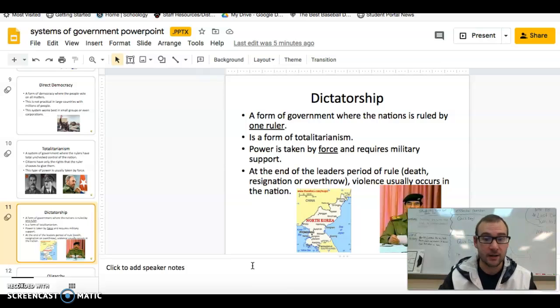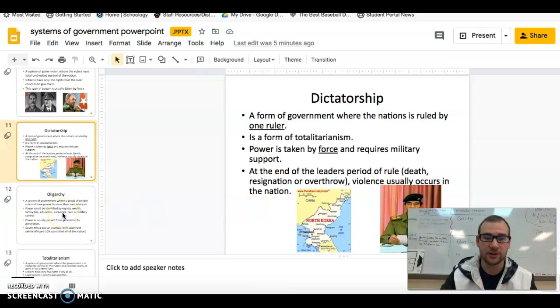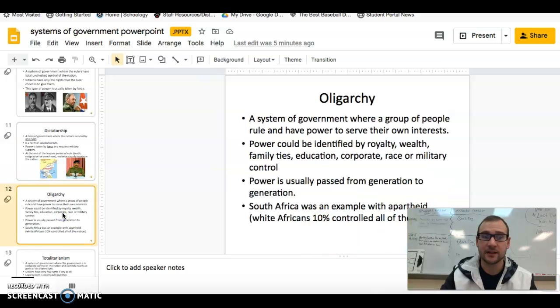It was made famous by Napoleon Bonaparte, who was kind of the first one to do that in France. And now we just call it a military coup, and America performs military coups all over the world to make sure we get to select the dictator that we want in charge. At the end, the leader's period of rule normally ends with death or some type of overthrow, and it's normally by violent means. All right? And there's a whole bunch of historical examples about that. Couple slides left, guys.